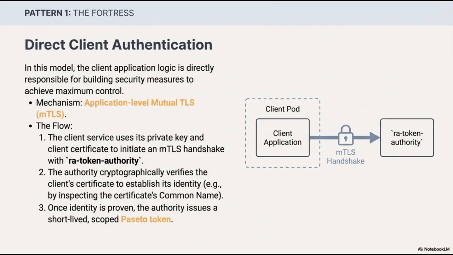Second, the authority cryptographically verifies the client certificate to establish its identity, typically by inspecting the certificate's common name. Once the identity is successfully proven, the authority issues a short-lived, scoped Passeto token back to the client. This approach ensures that security is tightly integrated within the application layer itself.